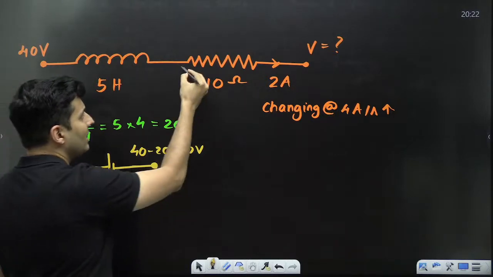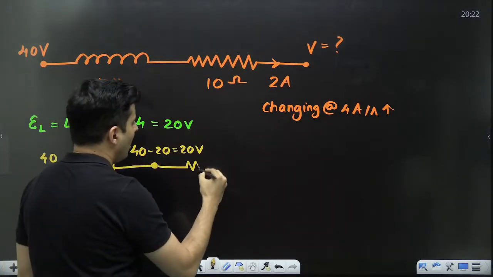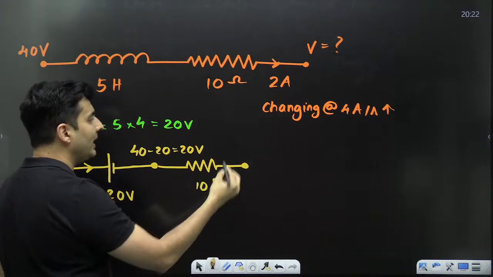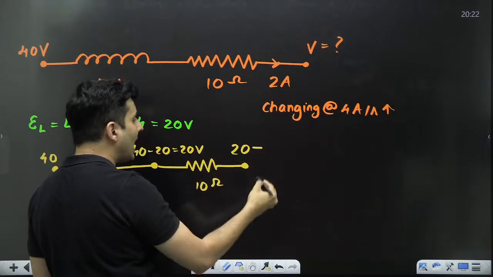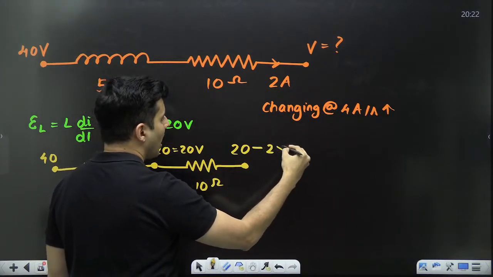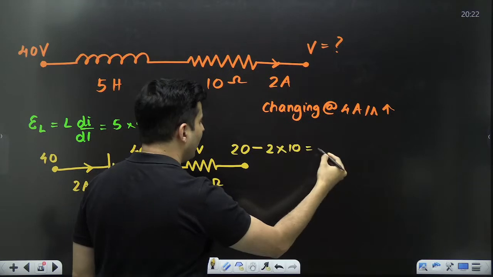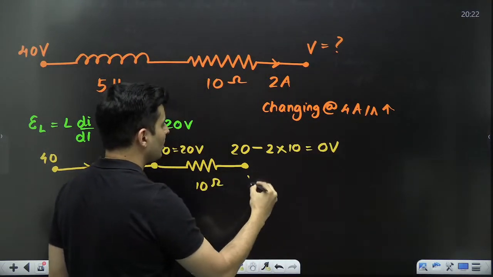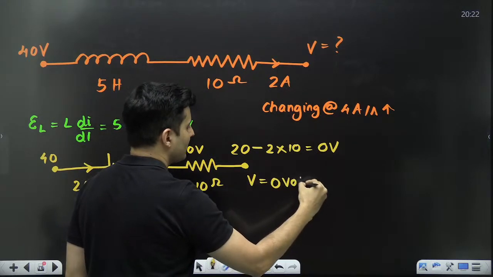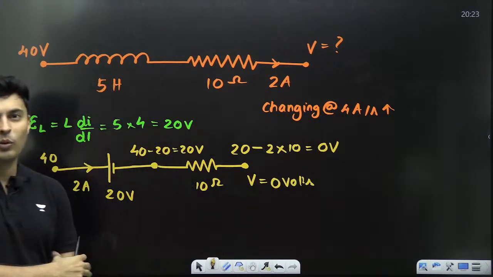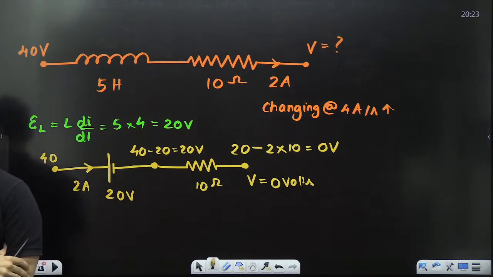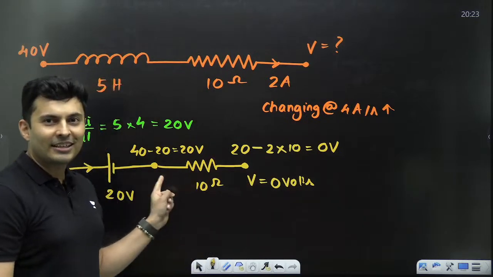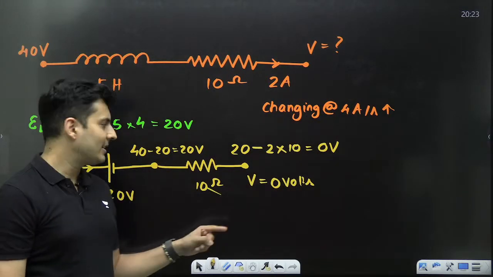Now the next point is across the resistor. Across this resistor of 10 ohm, what will happen? There will be a drop, right? How much? 20 minus IR. I is 2, R is 10. So coincidentally, it became 0 volt. So the value of this voltage is 0 volts. That's it, 0 volts is the answer. Is that clear? Simple. So when you go across the resistor, the voltage drop in the direction of the current is IR.